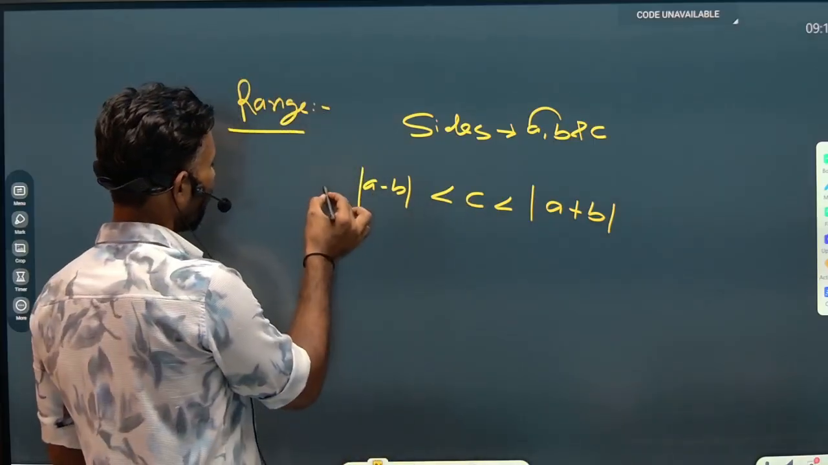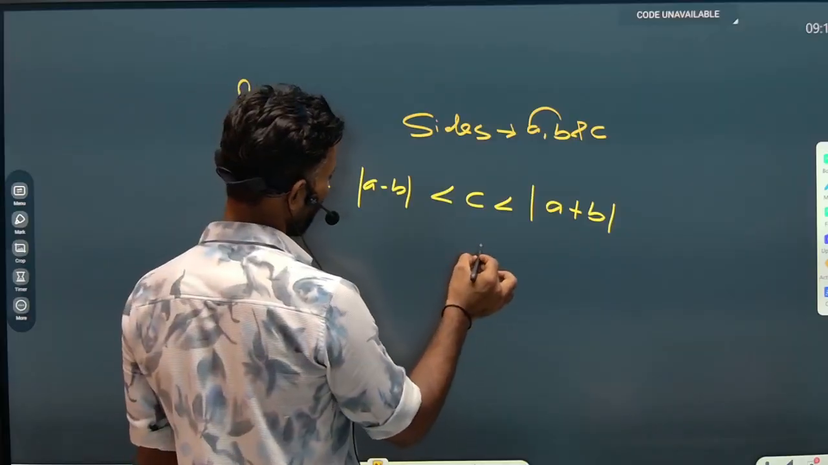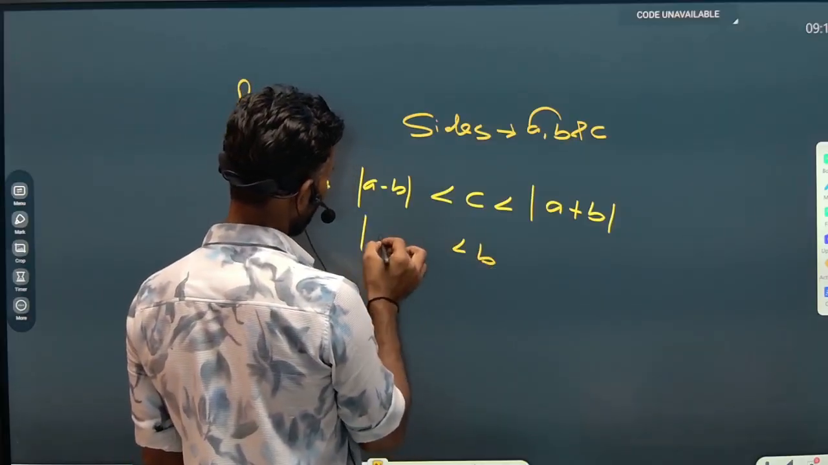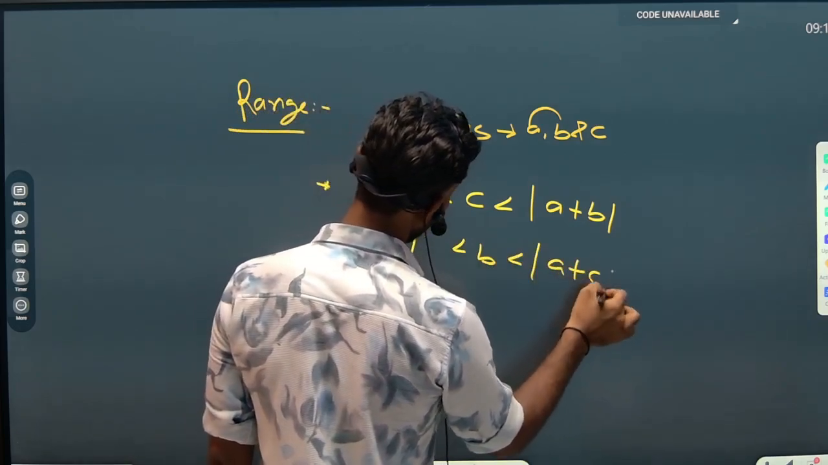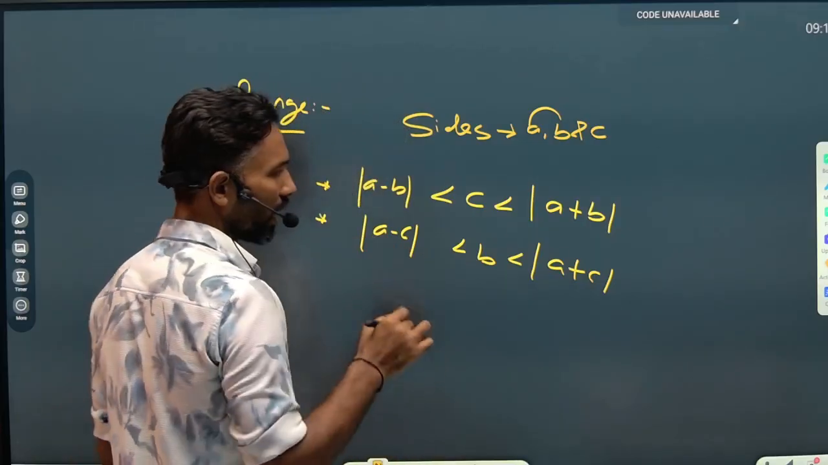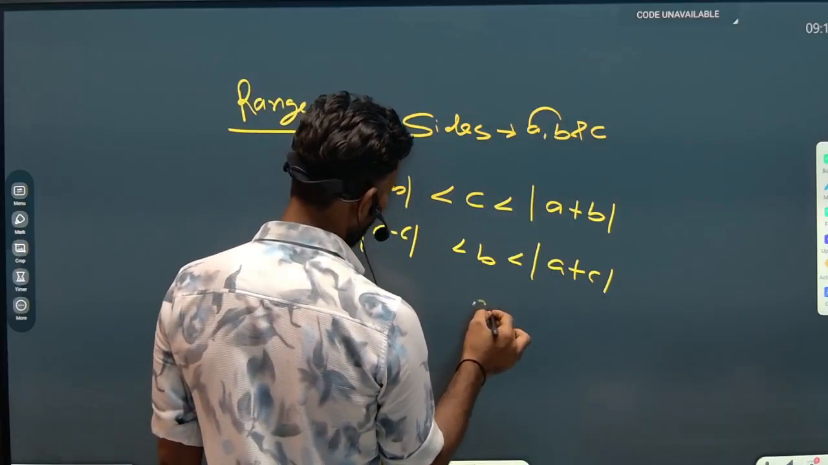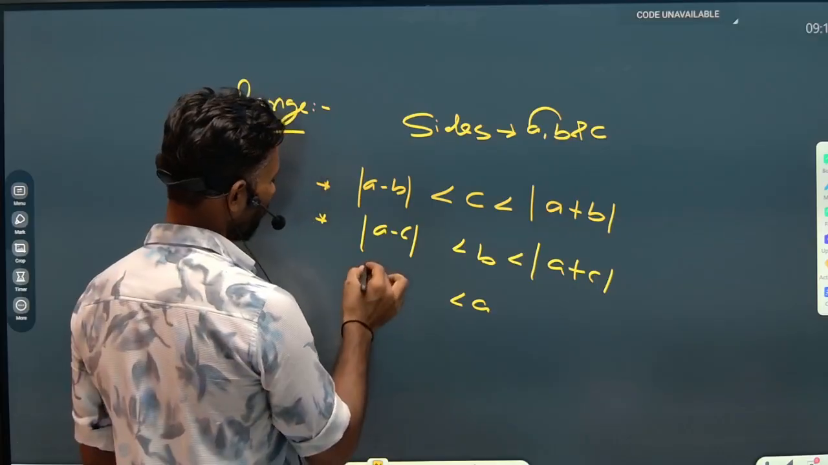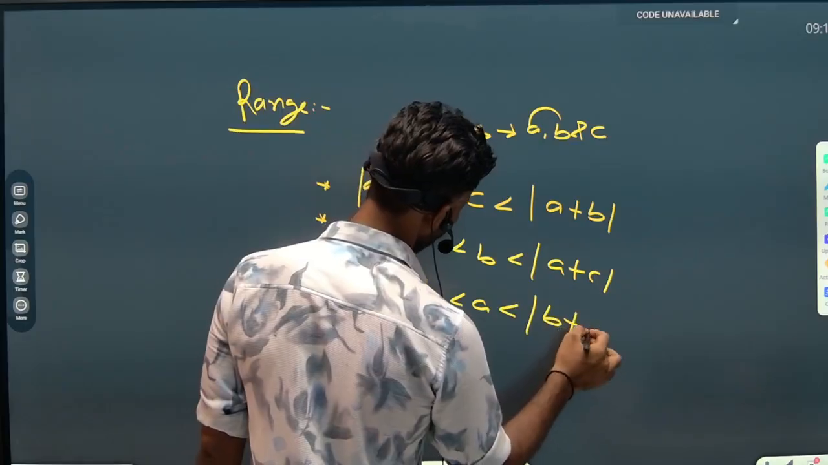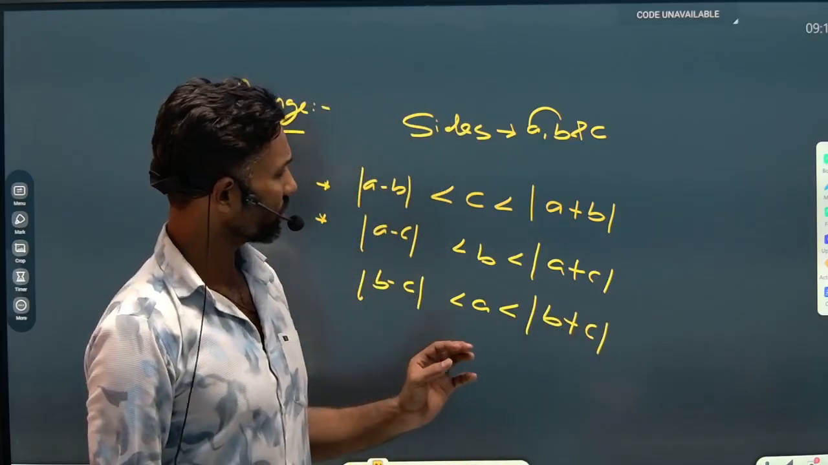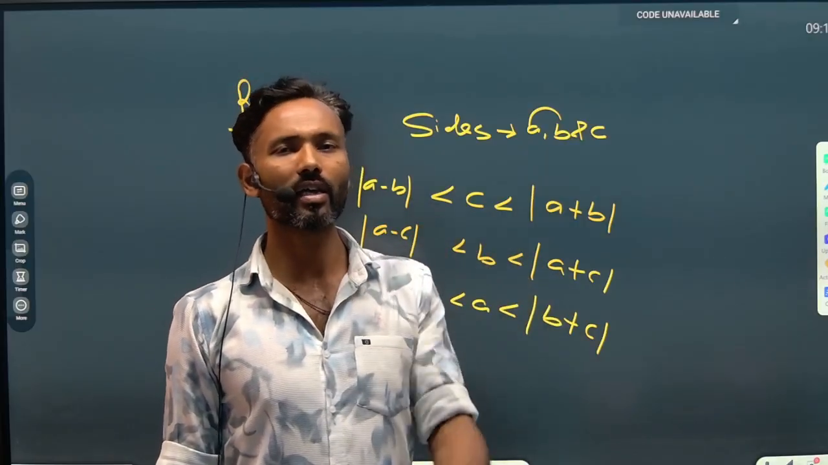In the same way, we can calculate the range of side B. B can be greater than A minus C, and can be less than A plus C. In the same way, I can calculate the range of the third side, which is A. A can be greater than B minus C, and A can be less than B plus C. Understand? So this is the method of calculating the range of any given side of the triangle.